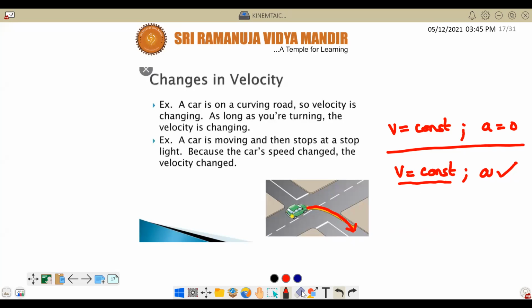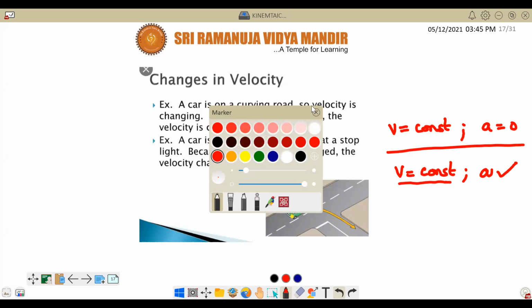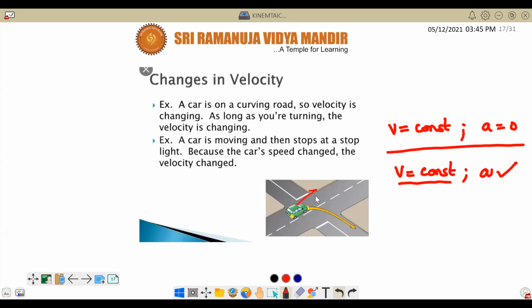Suppose let us say here the car is having a constant speed. Let us say the car is having a speed of 10 meters per second. This car is having how much speed? 10 meters per second. Suppose if it is going straight only, will it have acceleration? No, sir, no acceleration. But if it changes its direction like that, then it will have acceleration. Are you able to understand?